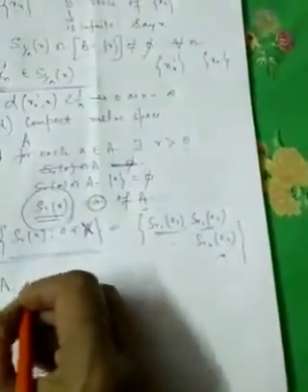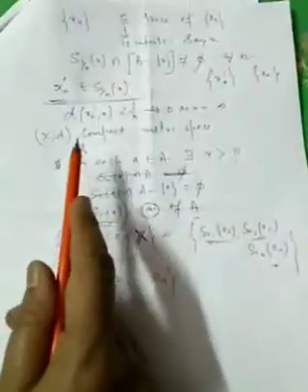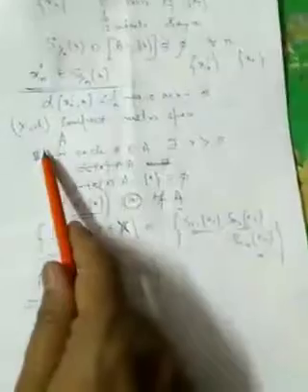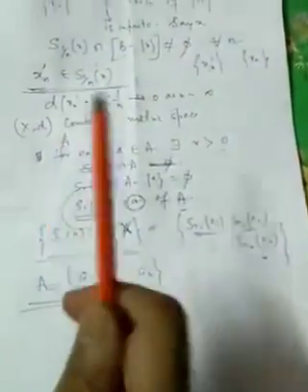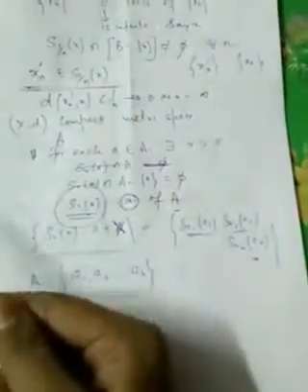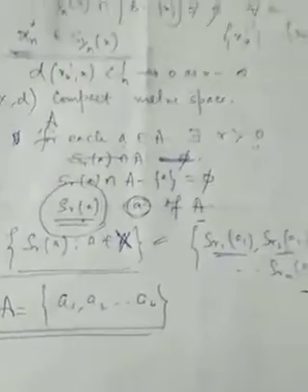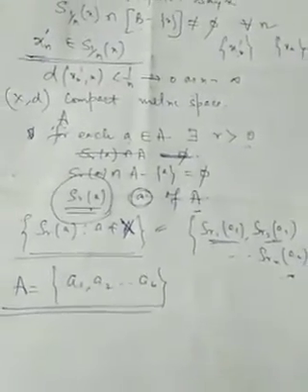So A becomes at most {a_1, a_2, ..., a_n}. So now A becomes finite, which is a contradiction because we considered A infinite. Why does the contradiction arise? Because we considered A has no limit point. So A must have a limit point. That means the metric space satisfies the Bolzano-Weierstrass property. Otherwise said, the metric space is sequentially compact. So every compact metric space is sequentially compact. The converse is also true, that is, every sequentially compact metric space is also compact. This is your homework.